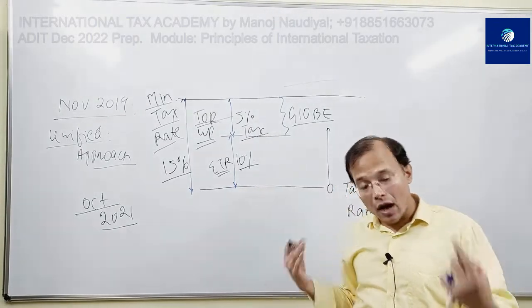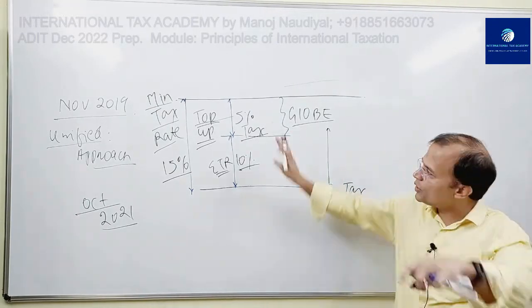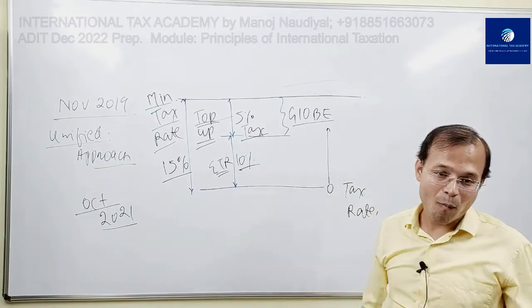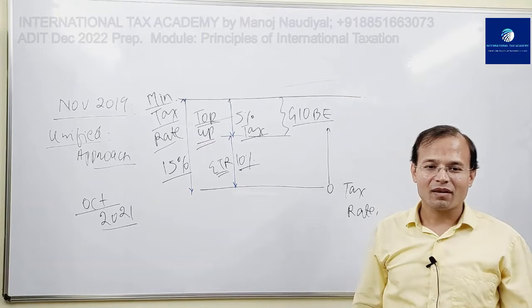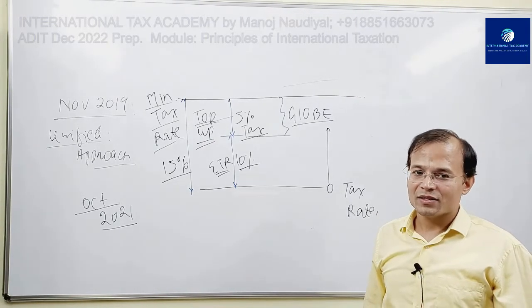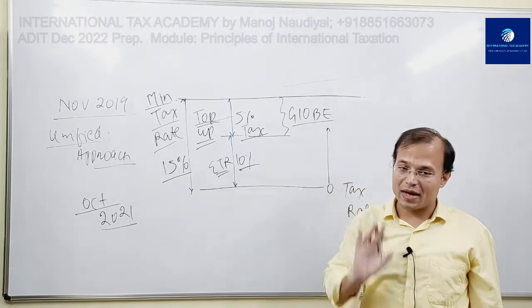Now, is this basic essence clear to everyone? How would you achieve this? That is something else, but this is the essence. Yes or no? Yes, okay, clear. Swati? 5%. So this would be the top-up tax.